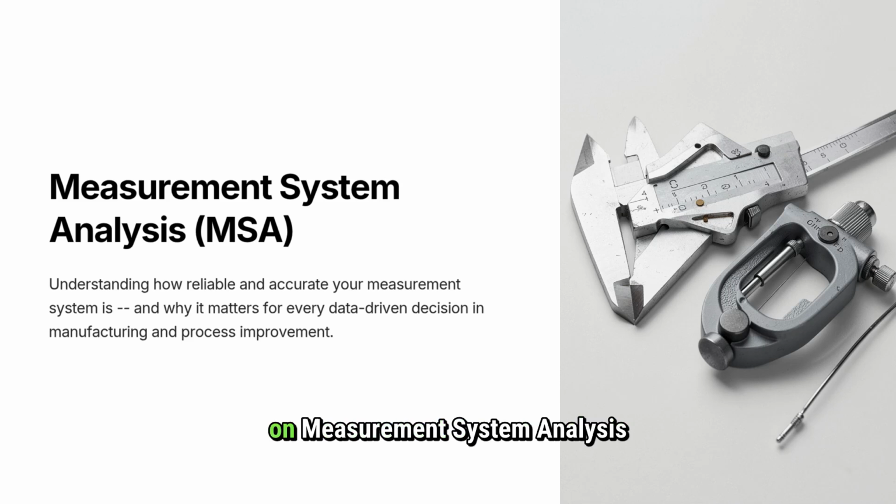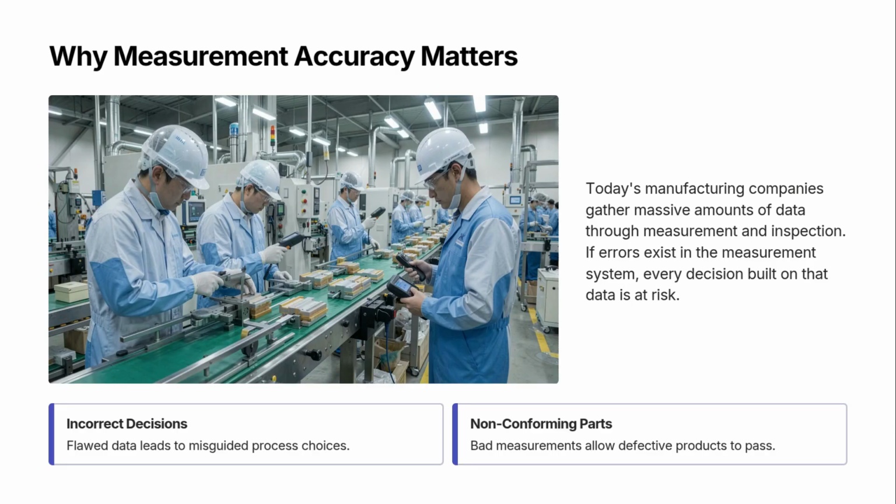Welcome to our discussion on Measurement System Analysis, MSA. We'll explore the reliability and accuracy of measurement systems and their critical role in data-driven decisions for manufacturing and process improvement. Measurement accuracy is crucial in manufacturing. Errors in measurement systems can lead to incorrect decisions and allow non-conforming parts to pass.